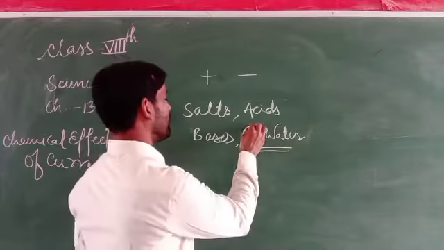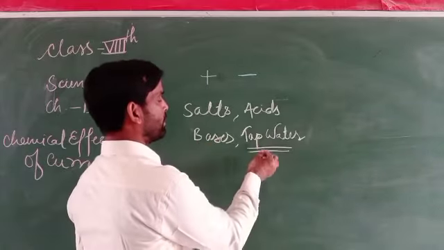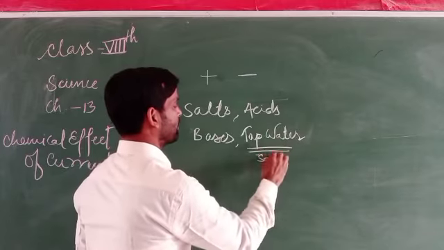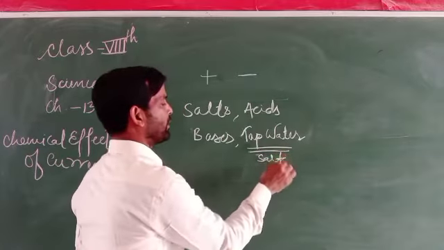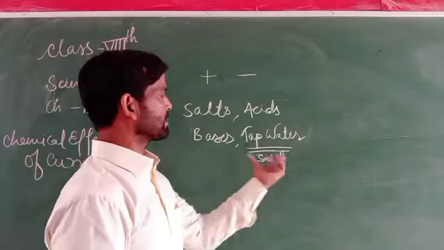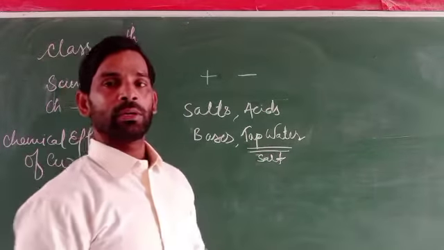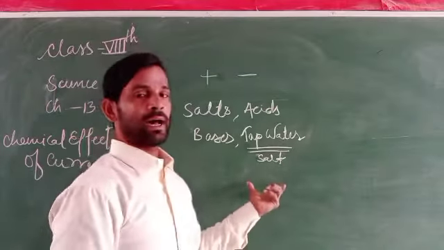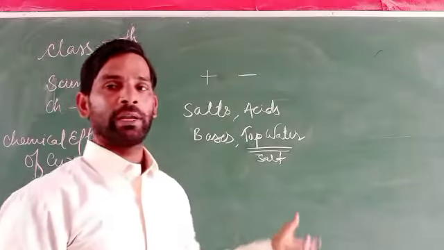In tap water, a small amount of salt is already dissolved, so why does the electric current flow? Because the salt produces ions, and if it produces ions, it allows electric current to pass through.